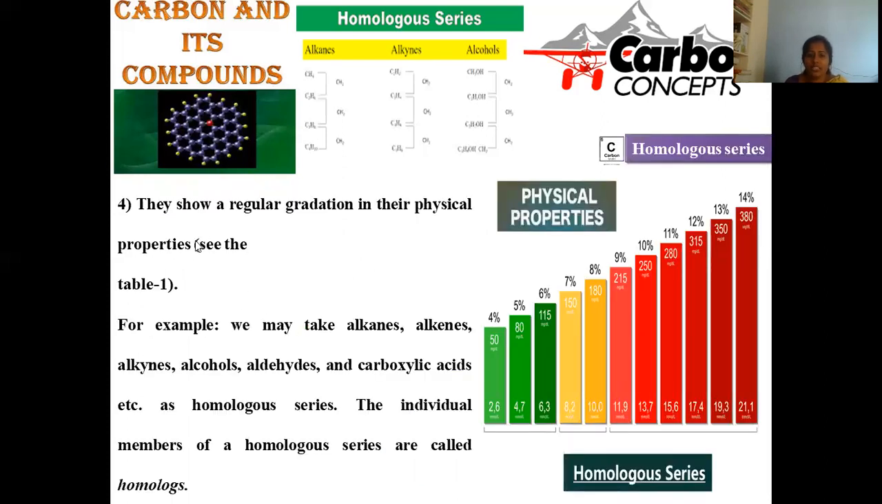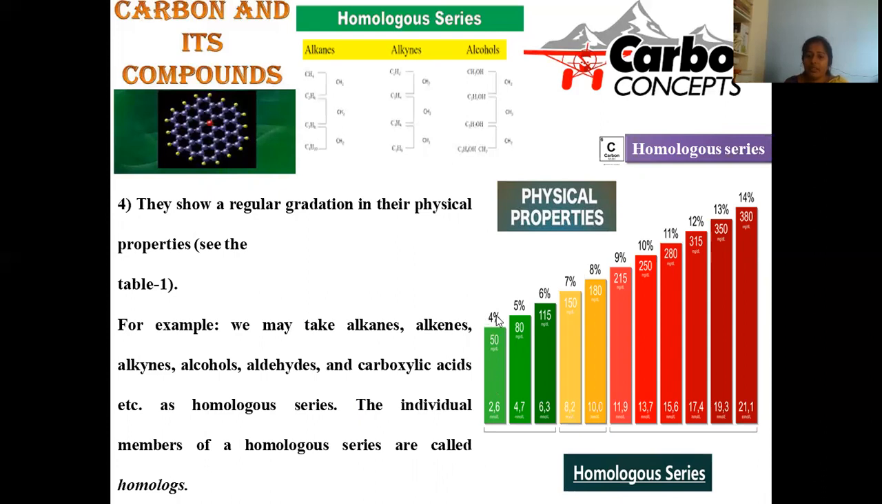And another important characteristic of homologous series will be physical properties. Physical properties are not exactly similar, but rather there is a regular gradation, regular increase in the properties, regular change in the properties you can clearly observe. So here it is 4, for example. I'm taking simplest example for this category.